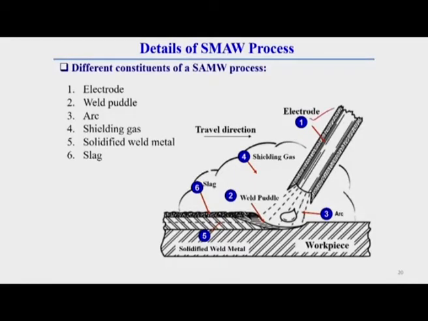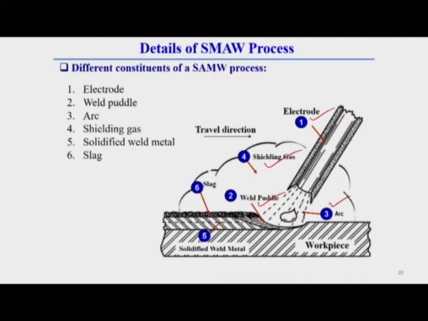Now, these are the detailed constituents of the SMAW process. From this diagram itself you can see that in the SMAW process there is an electrode, a weld puddle, an arc, and shielding gas, which is generated due to burning of the coated electrode flux.